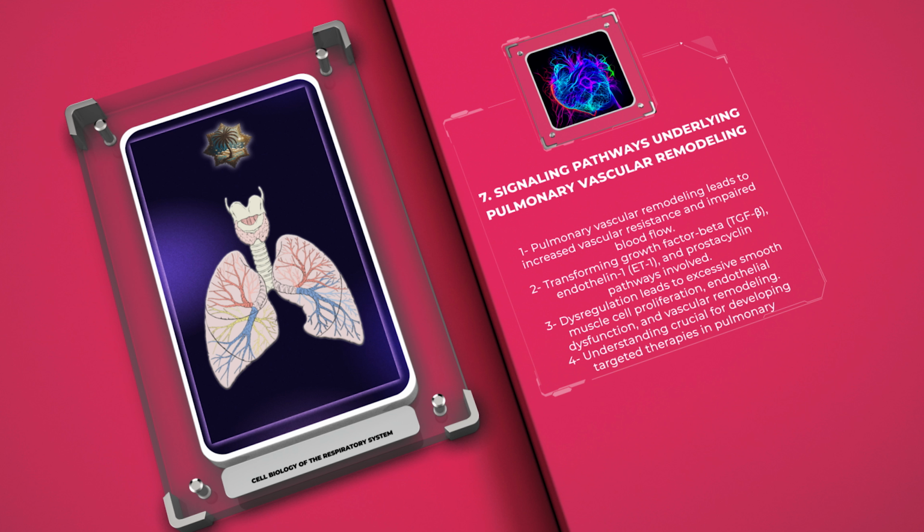Dysregulation of these pathways leads to excessive proliferation of smooth muscle cells, endothelial dysfunction, and vascular remodeling. Understanding the molecular mechanisms underlying pulmonary vascular remodeling is crucial for the development of targeted therapies that can specifically modulate these pathways and improve blood flow in patients with pulmonary hypertension.